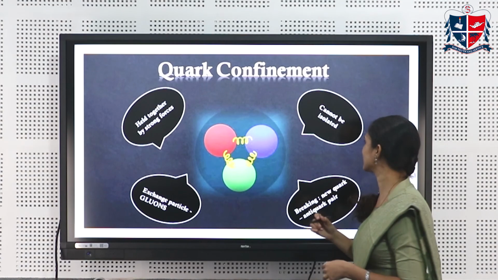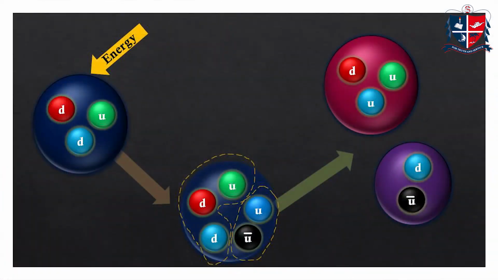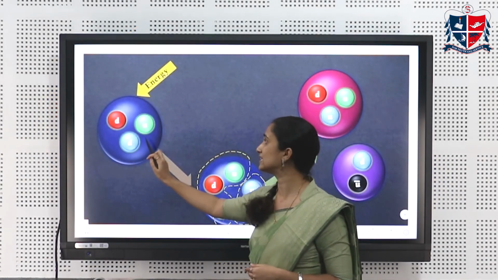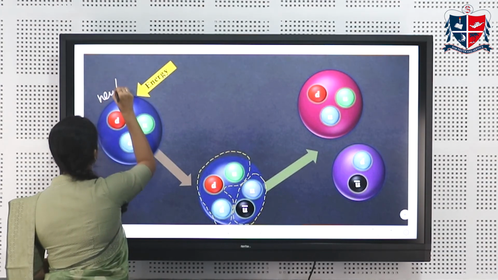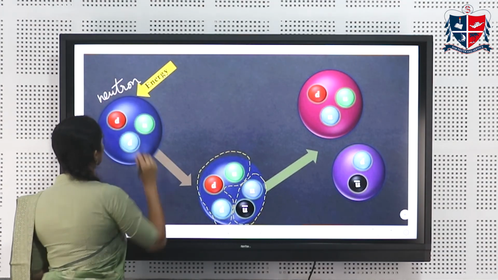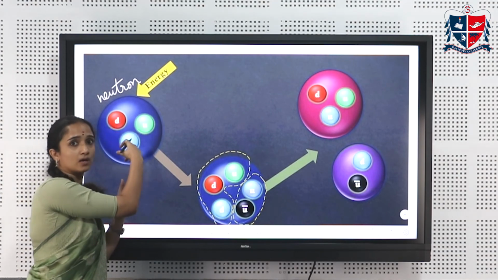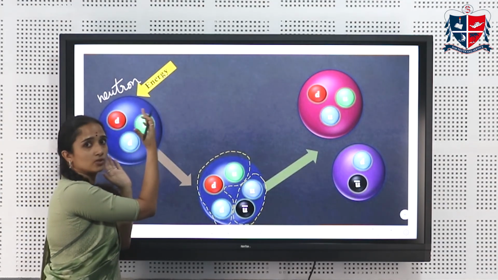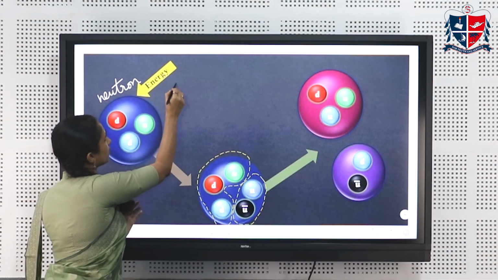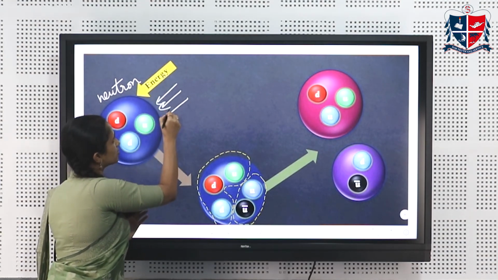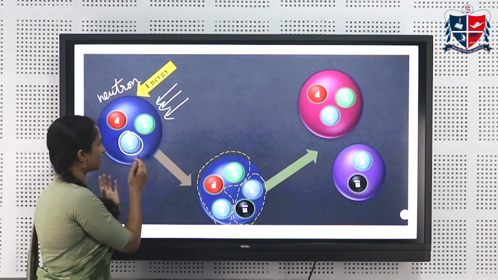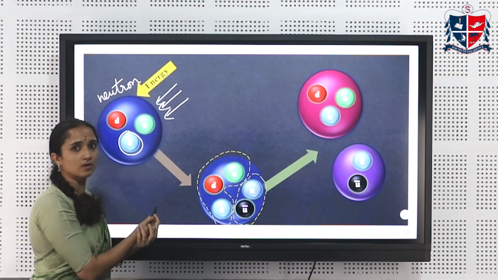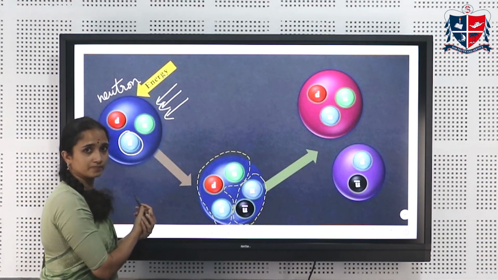So let us see a very small example of that. Here we have one subatomic particle with the quark composition U, D and D, which means that this is a neutron. So we are having three colored quarks here. So the neutron is totally colorless. Now we are supplying a large amount of energy in order to extract a particular quark. We are planning to isolate this blue D quark by supplying a lot of energy.